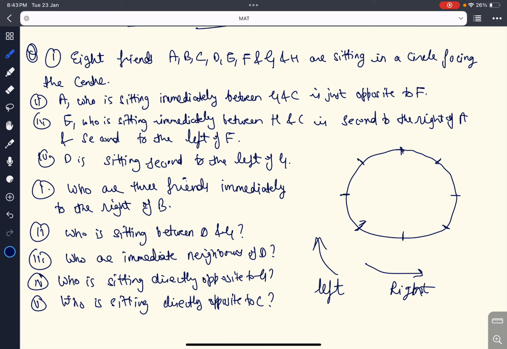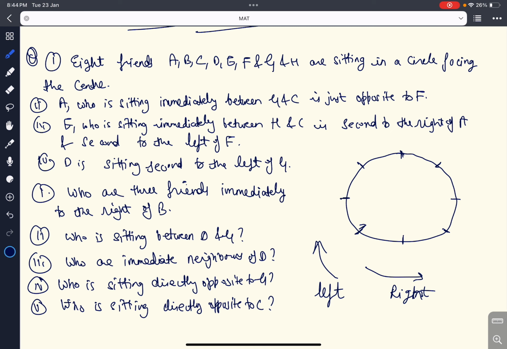A, who is sitting immediately between G and C, is just opposite to F. Now there is no fixed position for any person. Like in the second question, E, who is sitting immediately between H and C, is second to the right of A and second to the left of F. D is sitting second to the left of G. So in all 4 pieces of information given, we have not found any person whose position is fixed. So I will start from any person.